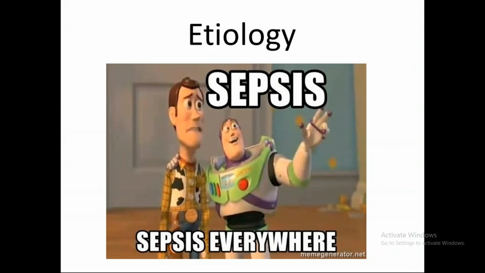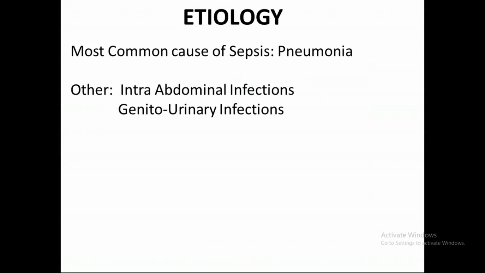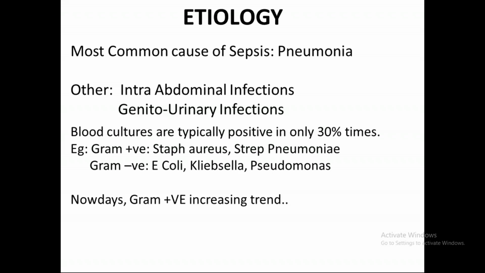Now we come to the etiology. The most common cause of sepsis is pneumonia. Others include any intra-abdominal infection and any genitourinary infection. So basically, this includes pneumonia, intra-abdominal infections, and genitourinary infections. This is a very important point: blood cultures are typically positive in only 30% of the patients. They are not always positive.